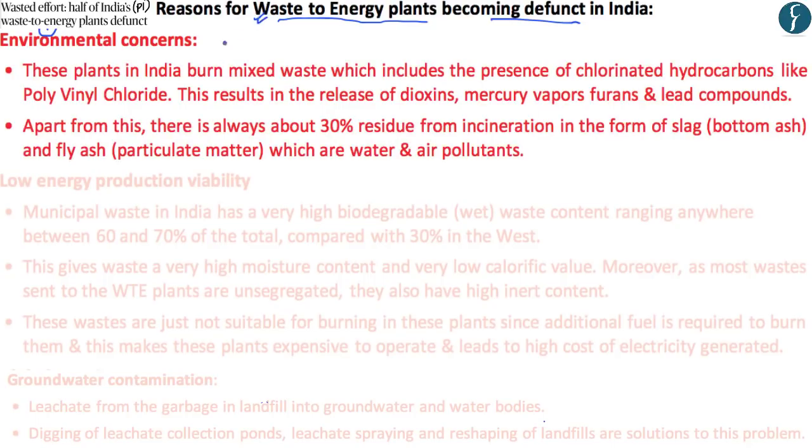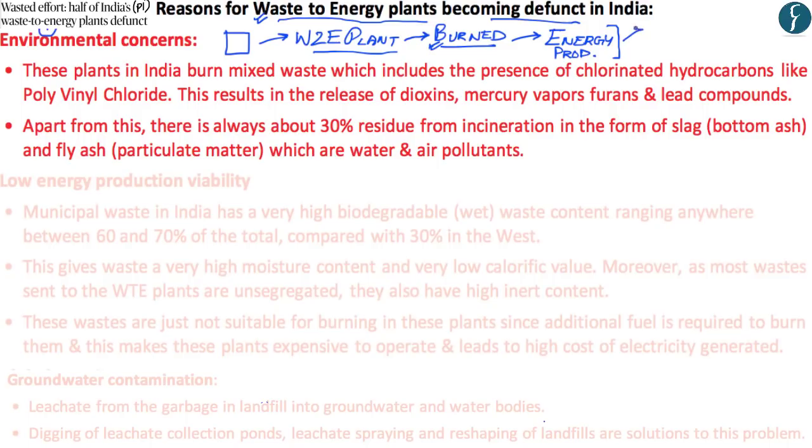Now, what generally happens in a waste-to-energy plant is that municipal waste is taken to a waste-to-energy plant. And in this waste-to-energy plant, this waste is then burned. And through the burning of this waste, energy is then produced. Now, this energy which has been produced by burning municipal waste in waste-to-energy plants is then used to create electricity.